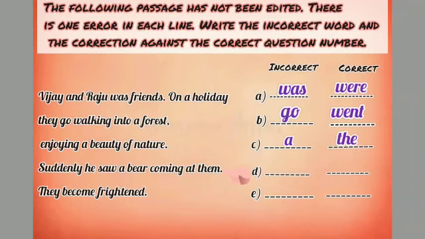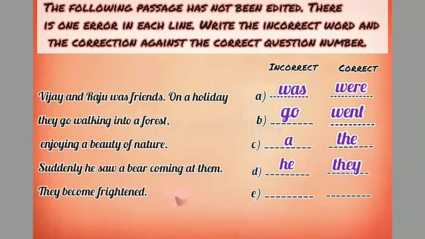Because the subjects were both Raju and Vijay, we are talking about them. So obviously we cannot refer to one, they saw. Okay, here a pronoun mistake is there. Instead of he, there would be they. Okay, last, they become frightened.